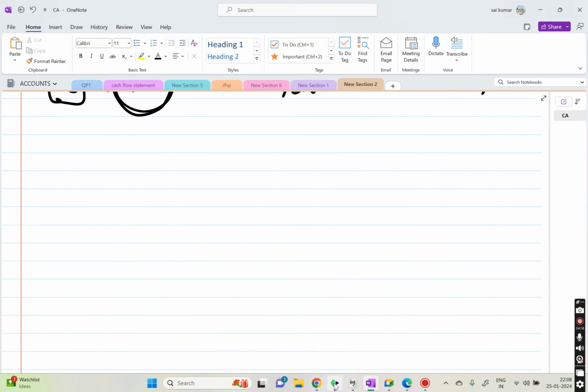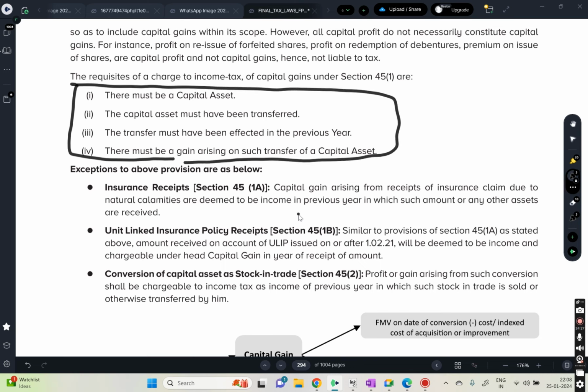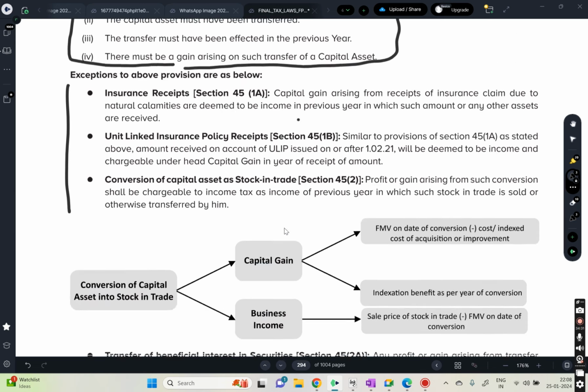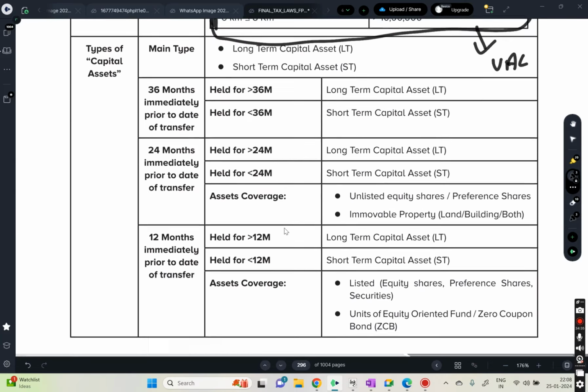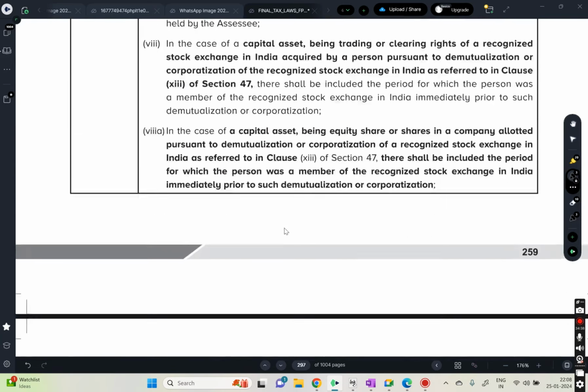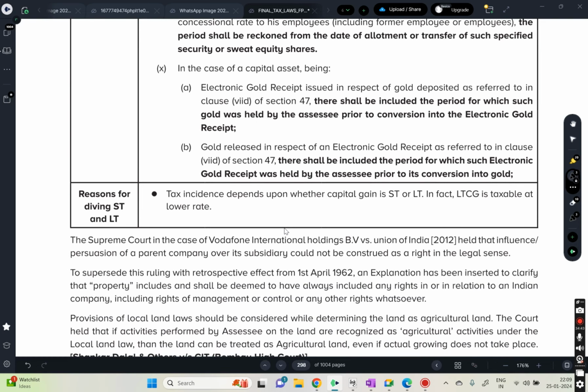Now coming back to this. So this is what they mentioned here, whatever conditions we have discussed. So this is the condition part. Obviously there are some exceptions, we will discuss a little bit later. Now one of the important things in this chapter is that there are some sections, and we are going to discuss those sections now.